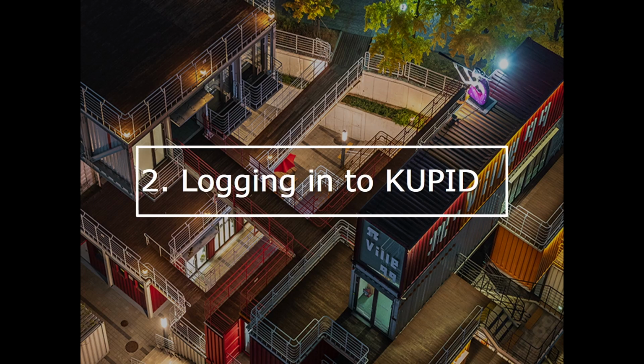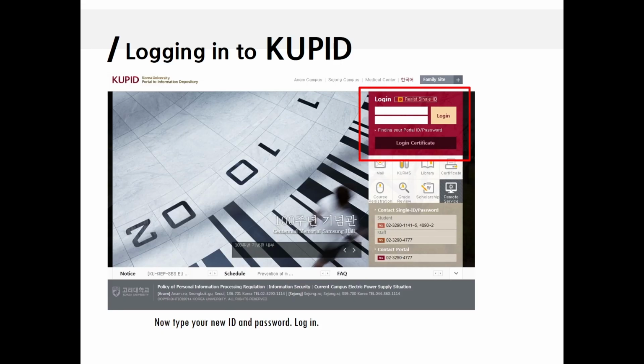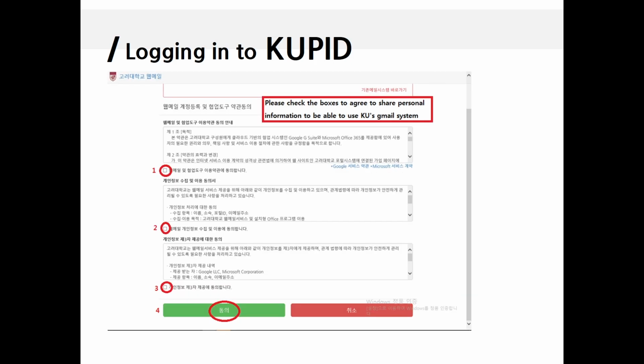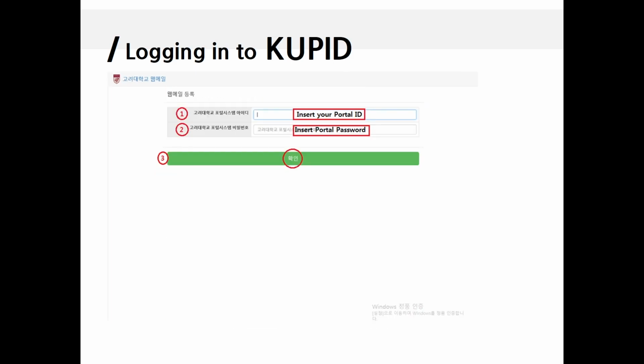Okay, now here, you can log in to our portal site, Cupid. On this page, please click Mail. And check the boxes to agree to share personal information to be able to use KU's Gmail system. You will need to type your new portal ID and password again, and then click Confirm.